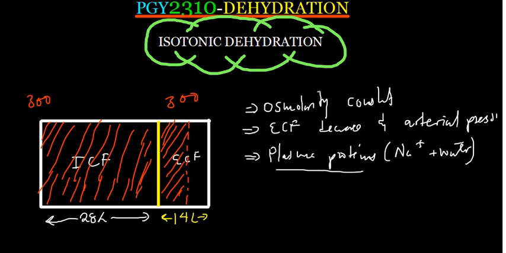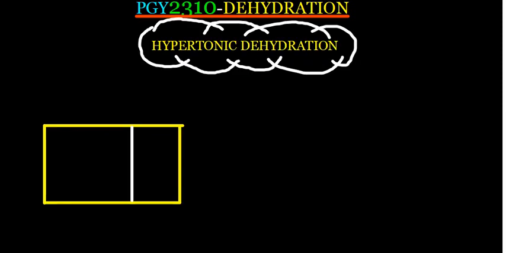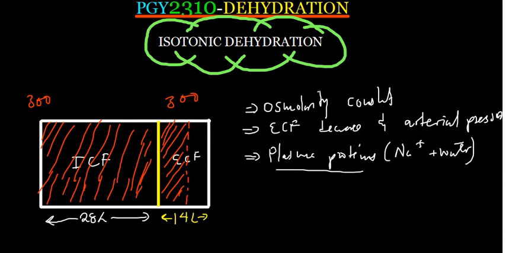All right. So another type of dehydration, well, before we get to that, we also need to know examples that can cause isotonic dehydration. How can you lose water, but water is not coming from your cells to the extracellular fluid? Examples of this include diarrhea, vomiting, burns, and hemorrhage.